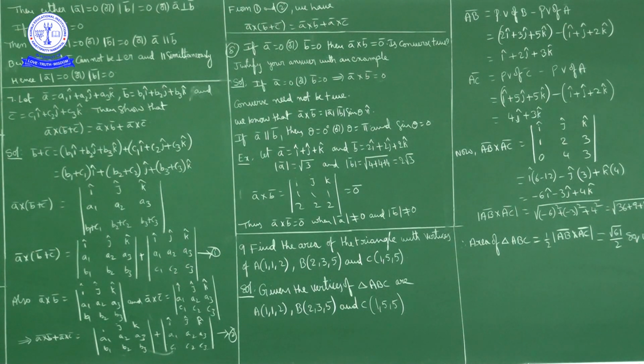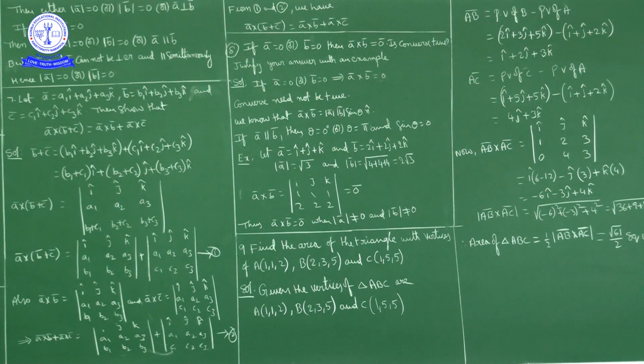Now b bar plus c bar is the sum of the vectors b bar and c bar, no? b1 i cap plus b2 j cap plus b3 k cap plus c1 i cap plus c2 j cap plus c3 k cap. If we add these two, the i component is b1 plus c1 i cap, because b1 i cap plus c1 i cap is nothing but b1 plus c1 i cap, plus b2 plus c2 j cap plus b3 plus c3 k cap. Okay, this is b bar plus c bar.